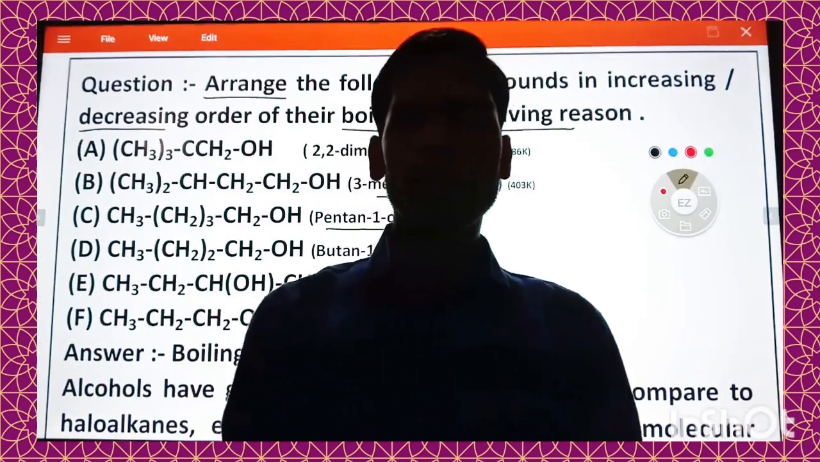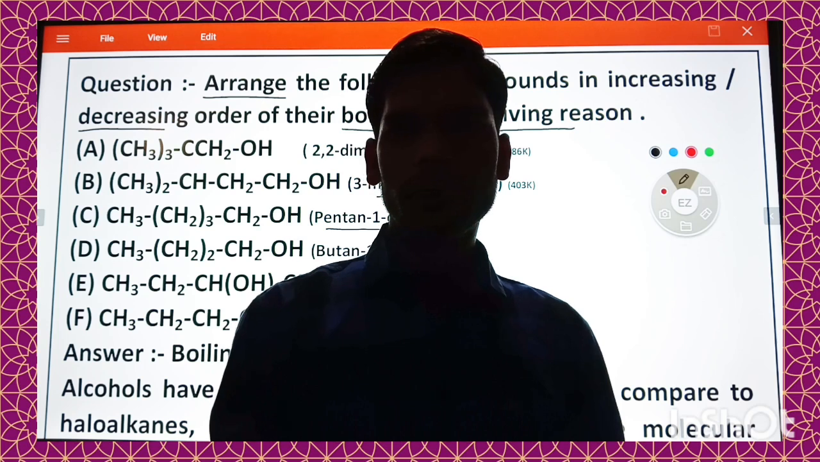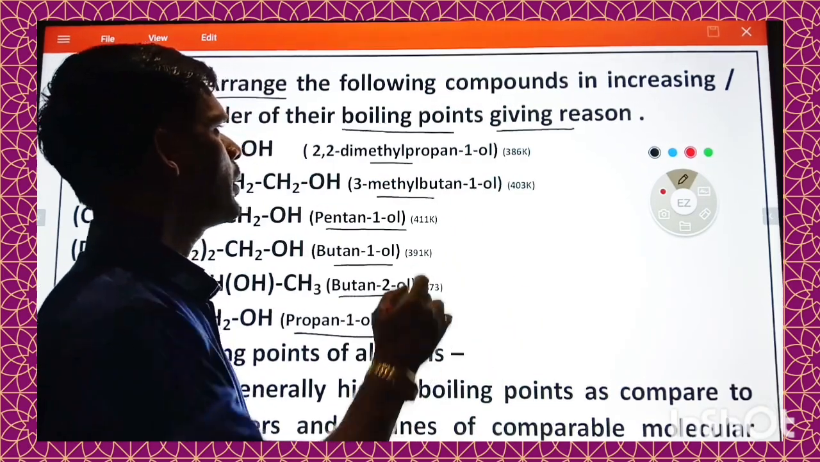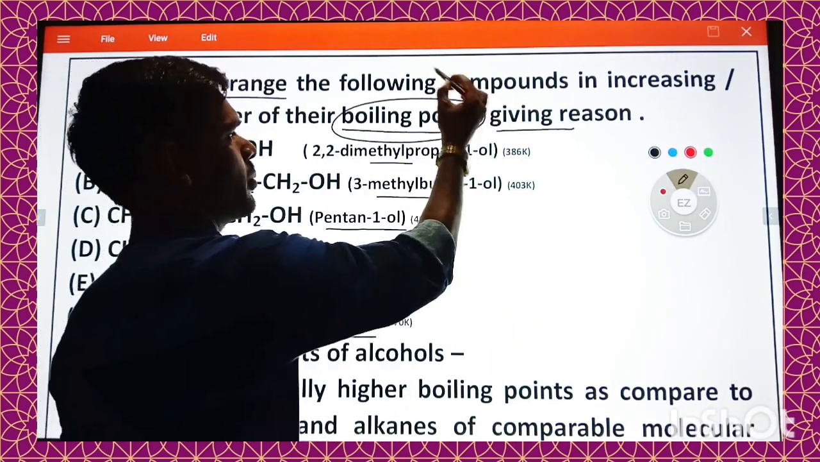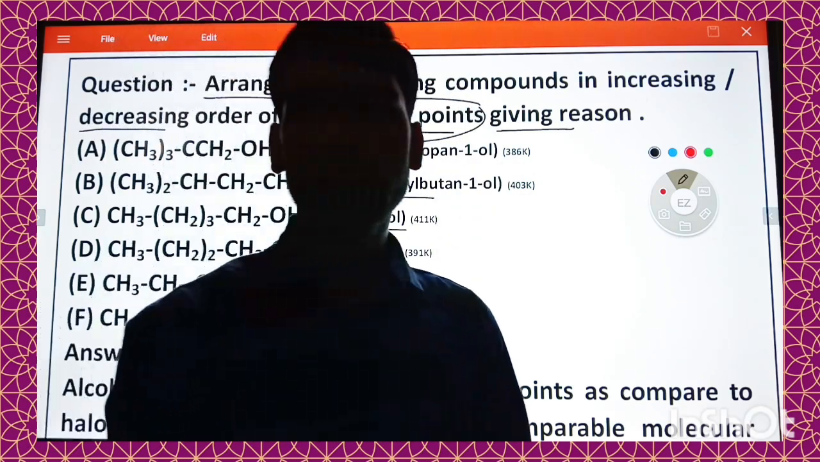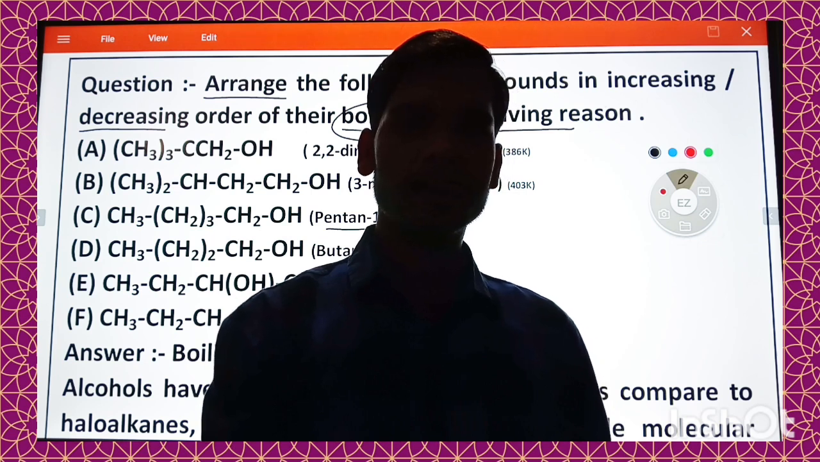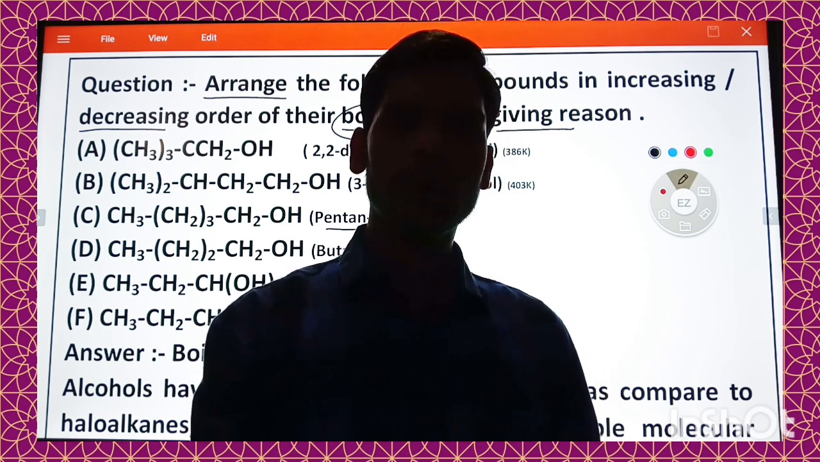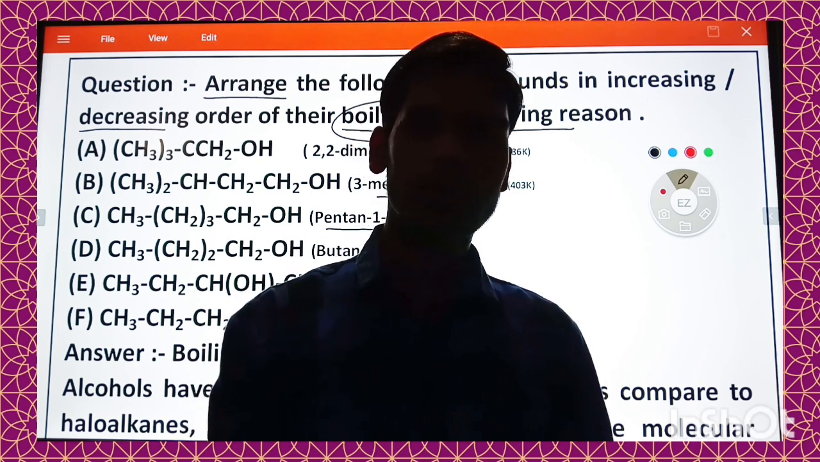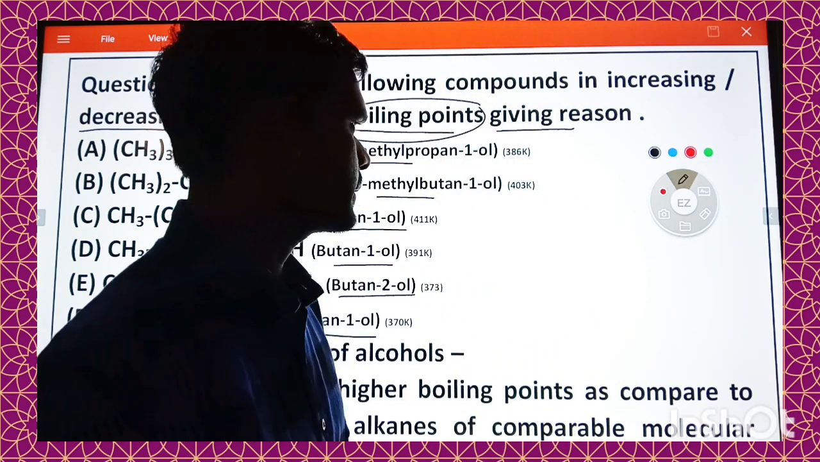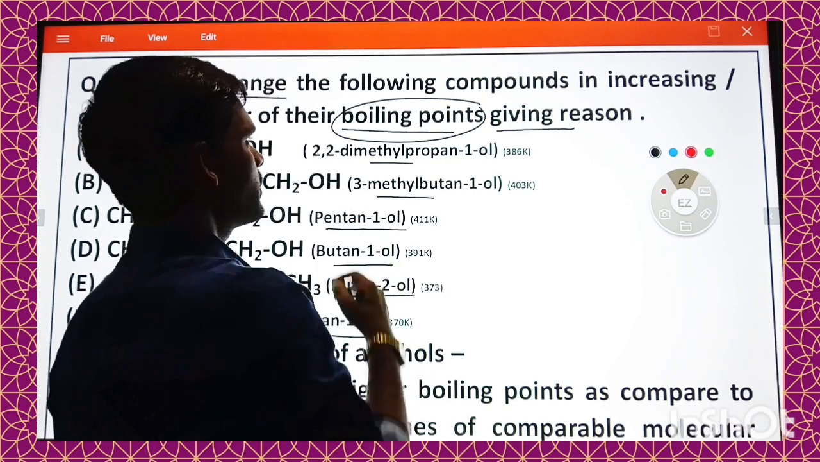So before solving this problem, we should have knowledge about what is boiling point and what are the factors that affect the boiling points of alcohol. So dear students, let us discuss boiling point.